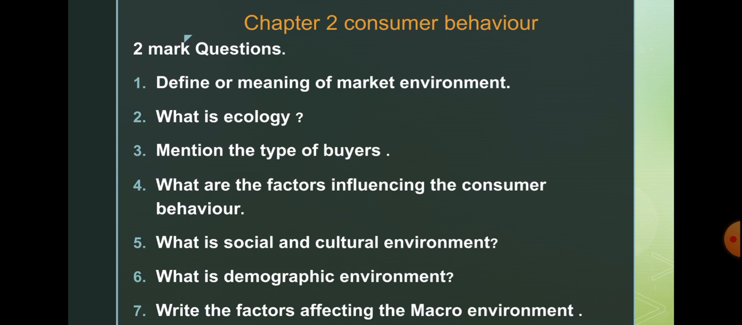Then chapter number 2, consumer behavior. In this chapter, the 2 mark questions are: first, define or give the meaning of market environment. What is ecology? Mention the types of buyers. What are the factors influencing consumer behavior? Write 2 to 3 factors for this 2 mark question. Then fifth, what is the social and cultural environment? What is the demographic environment? Write the factors affecting the microenvironment, 2 or 3 factors without explanation.